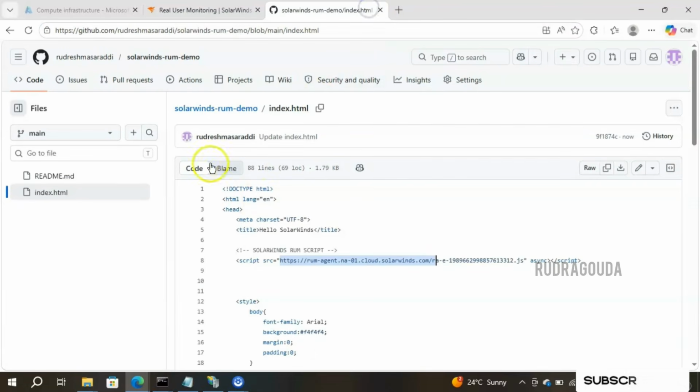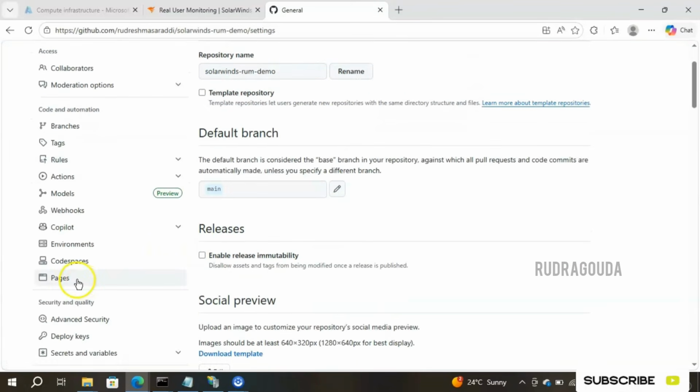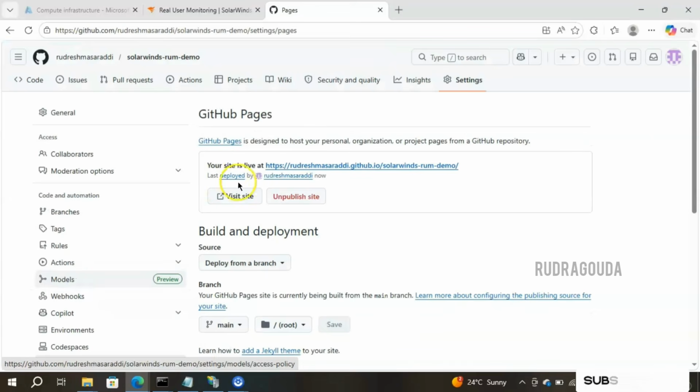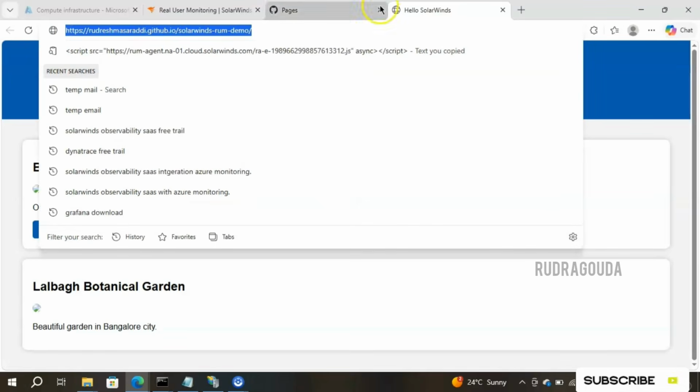Now I'll go back to my website and open it multiple times so that the information can be easily configured in SolarWinds. I'll go to the pages section here and click on visit site. Okay, it is open. Let me copy again and paste it here.